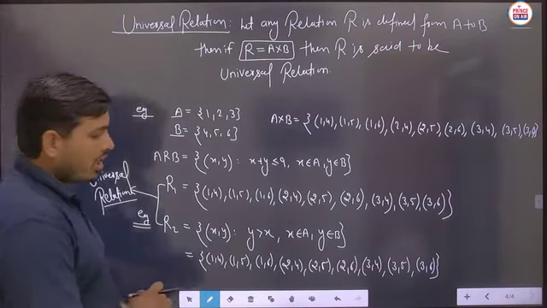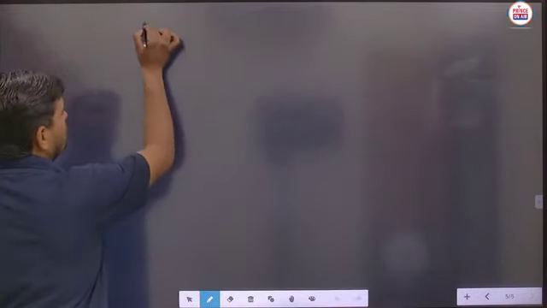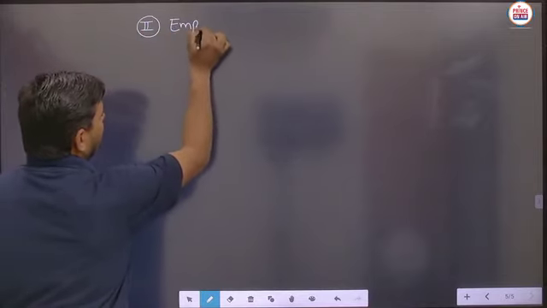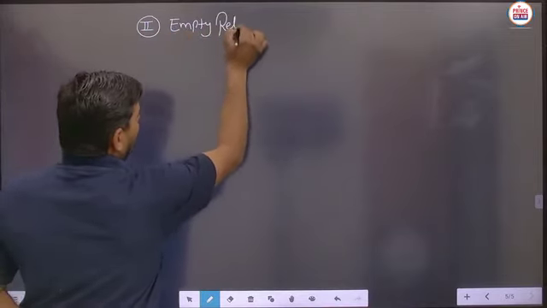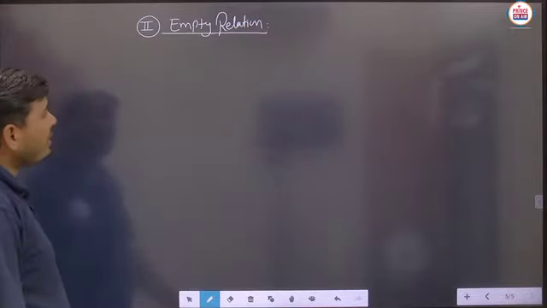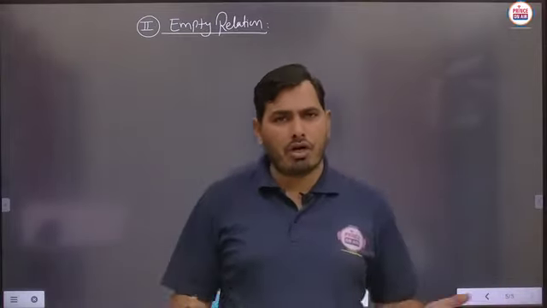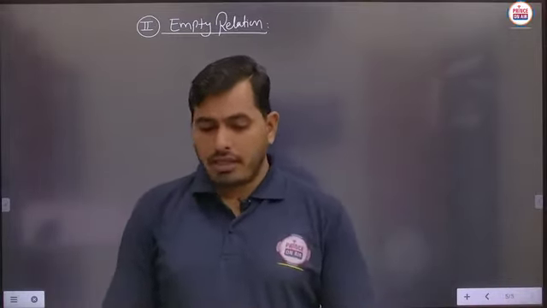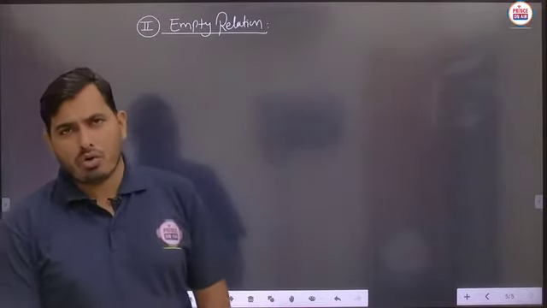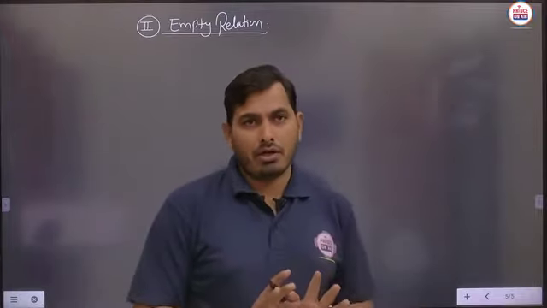So next type of relation, student, we will take here. Or you can say the second type of relation we are taking, that should be known as the empty relation. So what should be the meaning of empty relation, student? Empty means you can say that no particular kind of ordered pair will lie. So any relation is said to be the empty relation if no element of set A is related to the set B. Never. Is that to be clear?